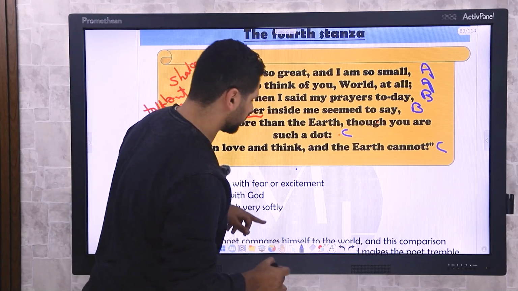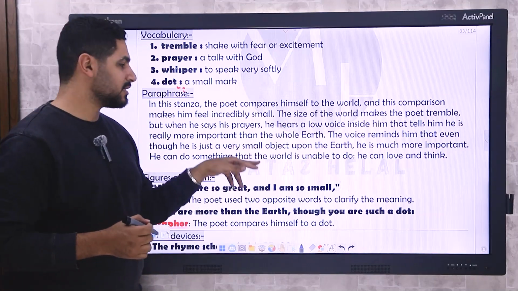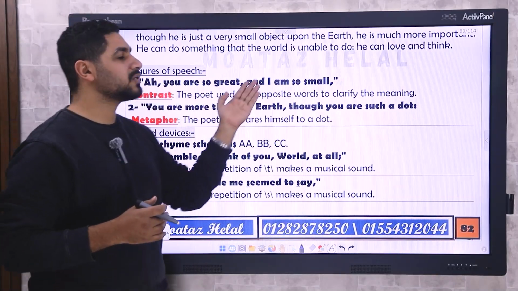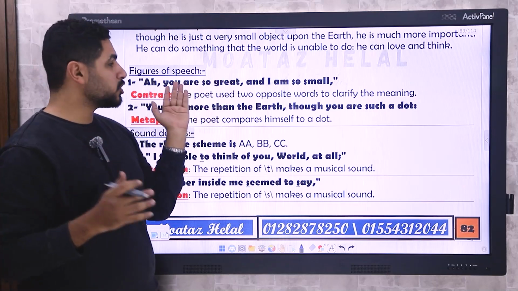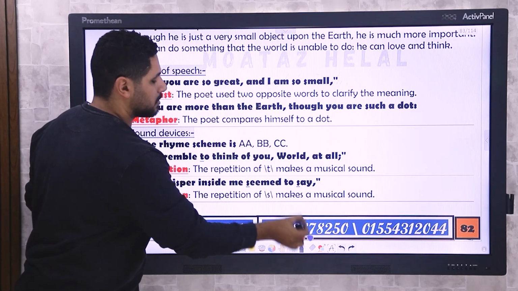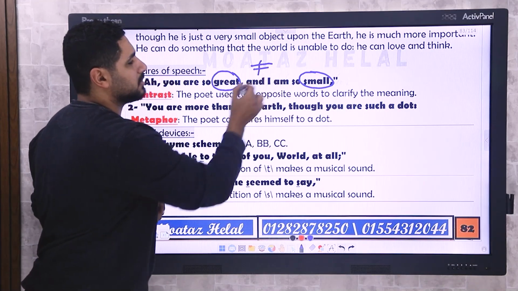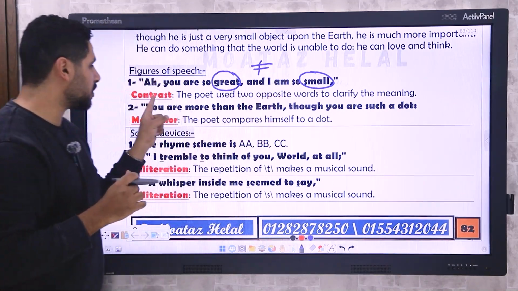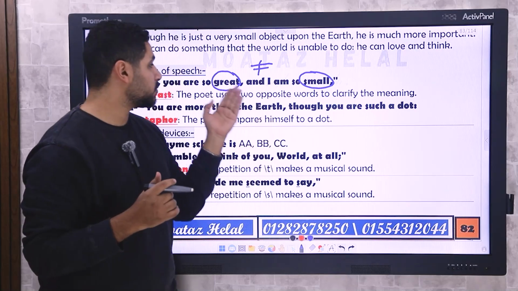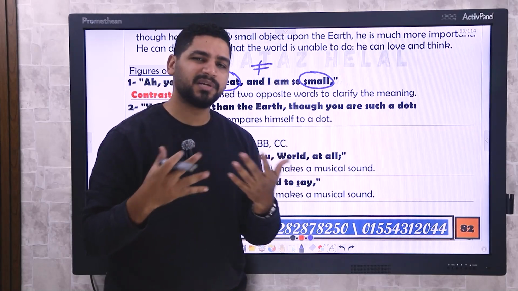And now let's just go down a little bit. These are the difficult words. This is the paraphrase of the stanza. So paraphrase is like the explanation. And here we have, though you're such a dot. You're so great and I'm so small. Actually, we have the word great and the word small. They are opposites. Great and small. This is what we call a contrast, and this is one of the figures of speech. So the poet used two opposite words, which are great and small, to clarify the meaning, to make the meaning clear. This is how we explain the contrast.